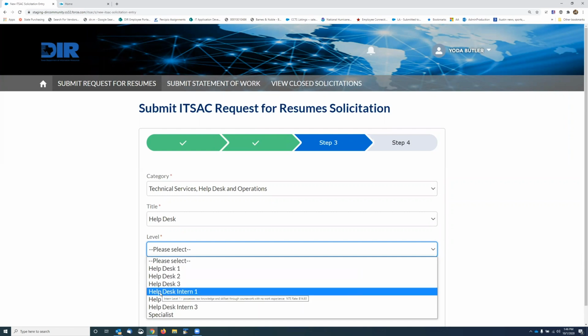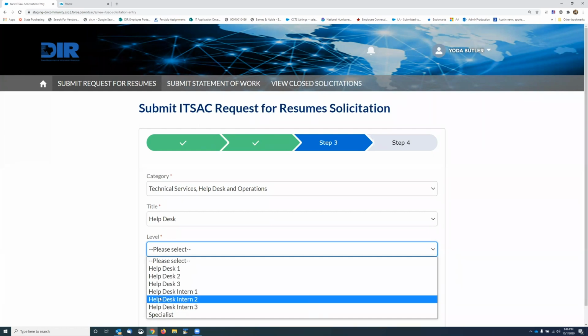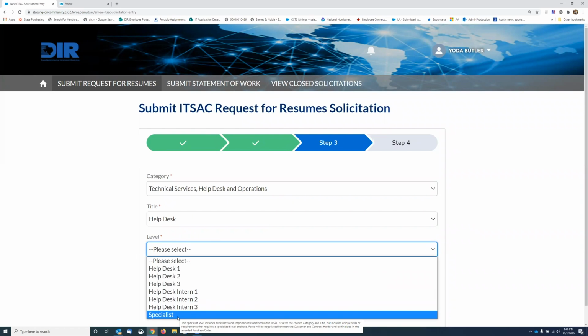Also, we're having interns be available through here. So you can pick an intern 1, 2, or 3. They also have descriptions, and they have NTE rates as well. And lastly would be a specialist. Specialist is a level when you're looking for a specific knowledge of systems.